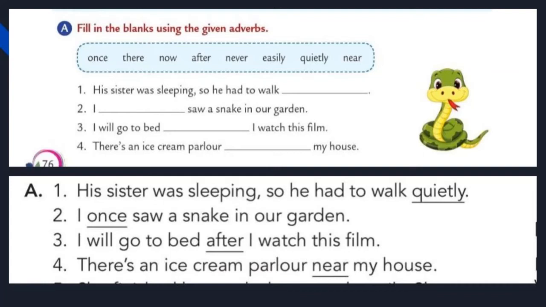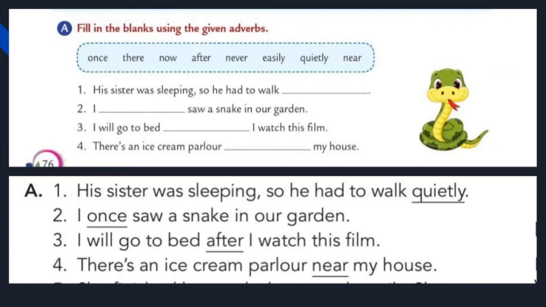Okay, let's move to the second one. I dash saw a snake in our garden. Okay, remaining 7 options are there. We have to choose any one from the 7. Once, yes, you're right. I once saw a snake in our garden. Let us move to the third one. I will go to bed dash I watch this film. What is the answer? Remaining 6 are there.